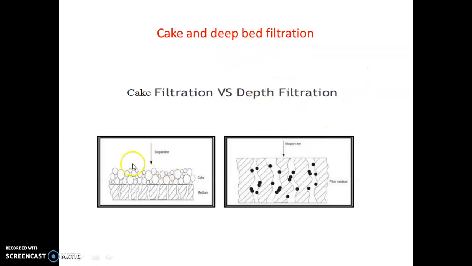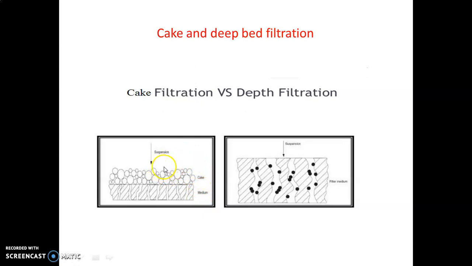So if we look at this figure, the suspension, that means solid plus liquid mixture, is coming in this direction. Here this is the filter medium, and these lines are nothing but the pores of that filter medium, that means the openings of that filter medium.